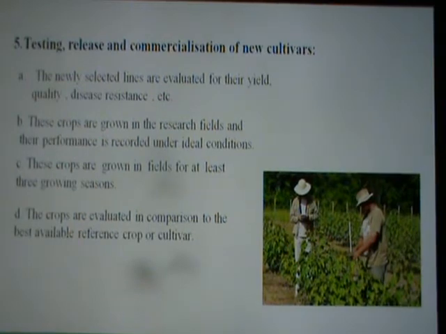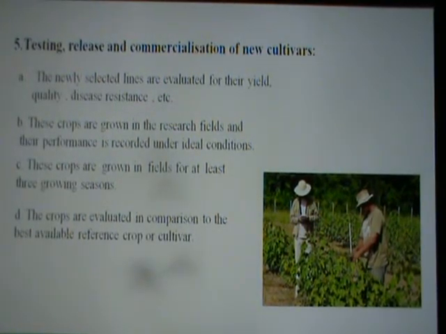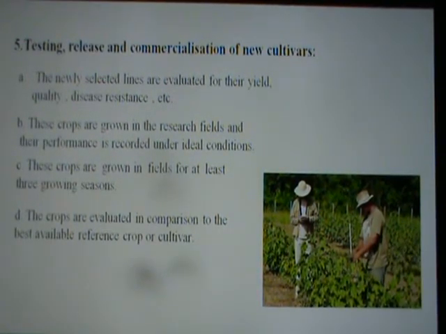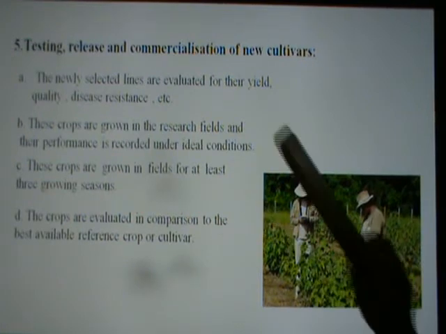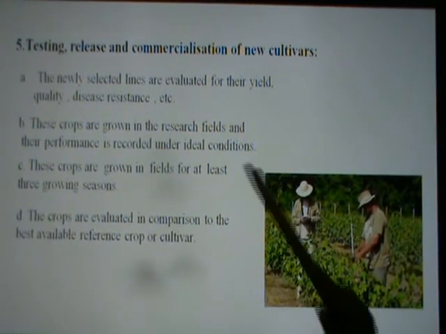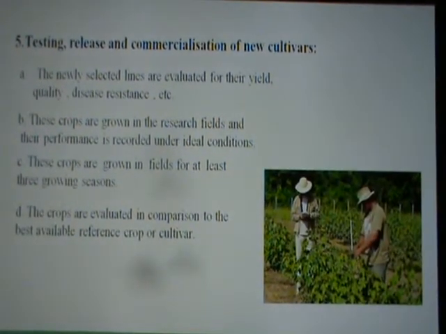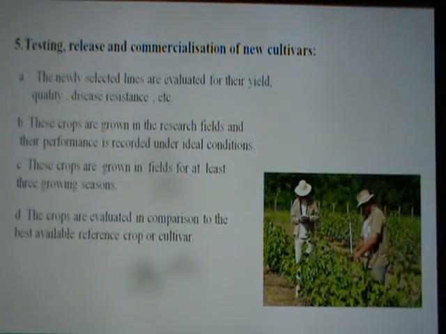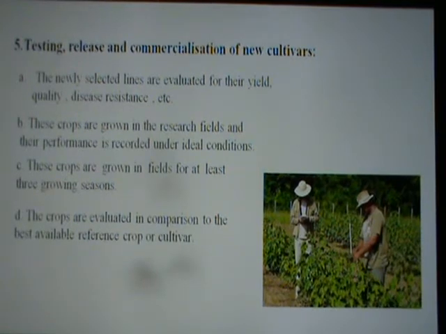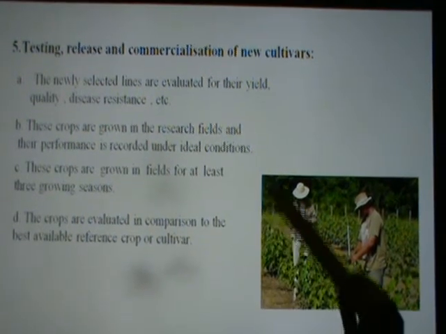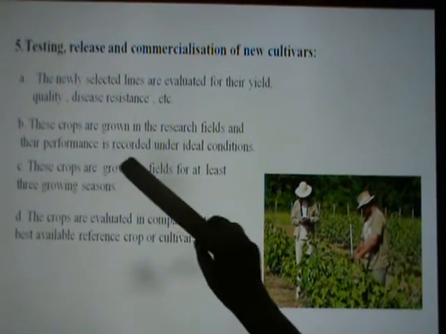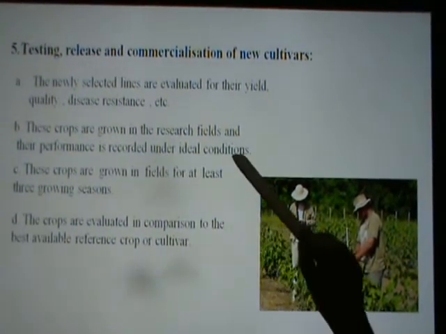The fifth step in this is the newly selected lines, that is, lines means nothing but the hybrid plants, are evaluated for their yield, quality and disease resistance, whether they are resistant to different fungal diseases or viral diseases or bacterial diseases. These crops are grown in the research field and their performance is recorded under ideal conditions.